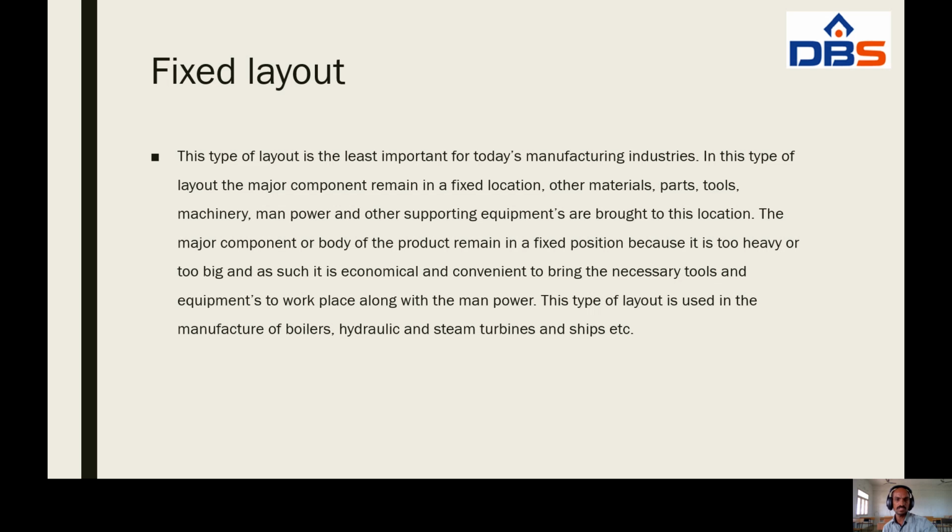This type of layout is used in the manufacture of boilers, hydraulic and steam turbines, and ships, etc. We follow this layout to produce large, heavy products like hydraulic and steam turbines, ships, and boilers. This is the fixed layout.